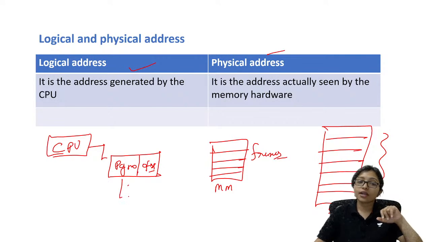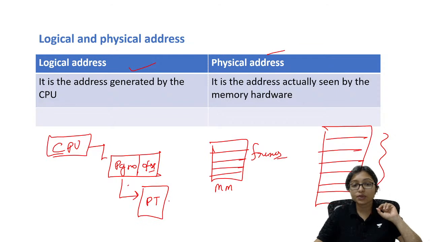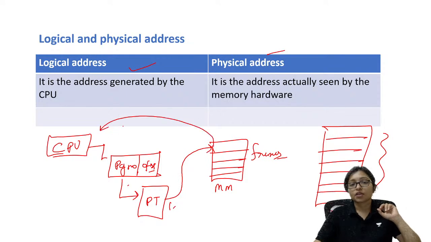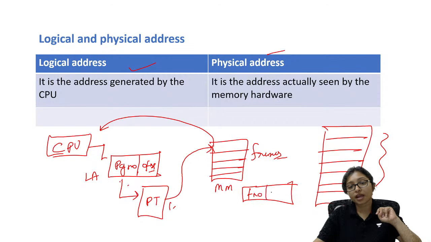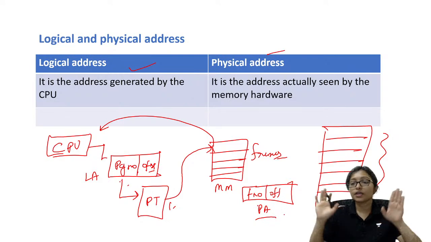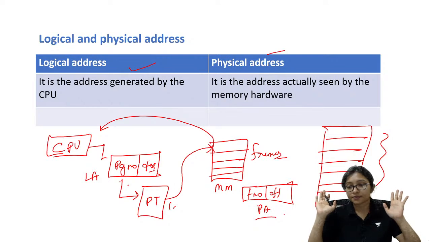So after getting the request, it goes to the page table, from which we get the frame number, and then it is sent to the CPU. So page number and offset is called the logical address, and when I get the frame number and offset, that is called the physical address.